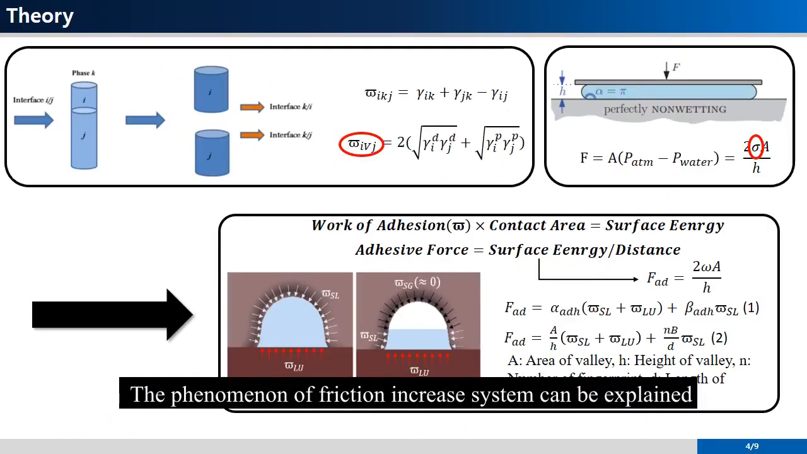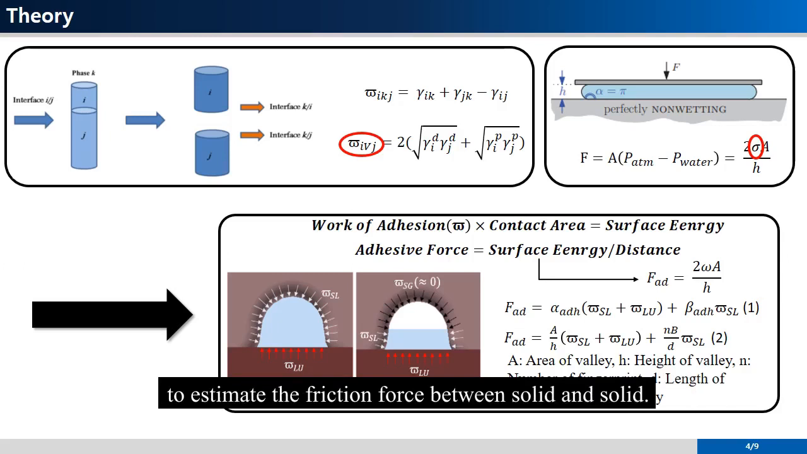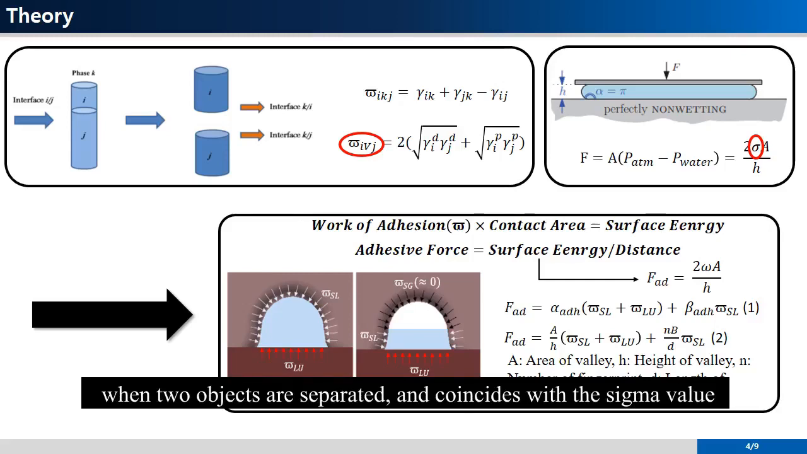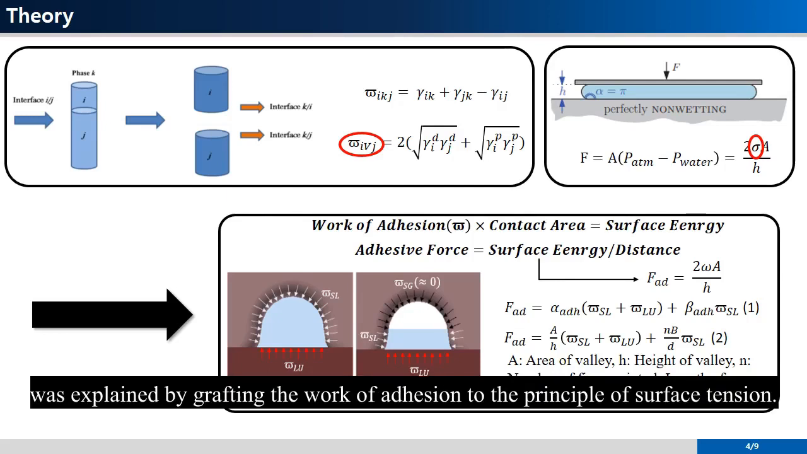The phenomenon of the friction increase system can be explained through the work of adhesion, a material constant we generally use to estimate the friction force between solid and solid. Work of adhesion is a quantification of the amount of energy required when two objects are separated and coincides with the sigma value when calculating surface tension. In this study, the additional friction force between two solids caused by a liquid was explained by grafting the work of adhesion to the principle of surface tension.